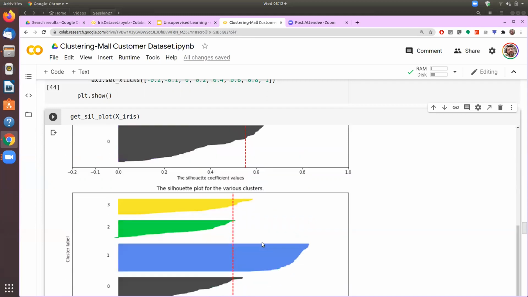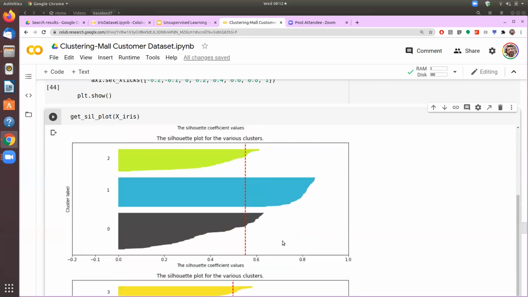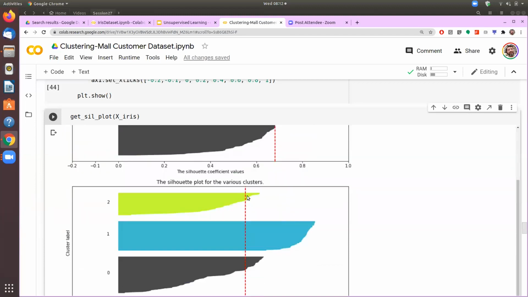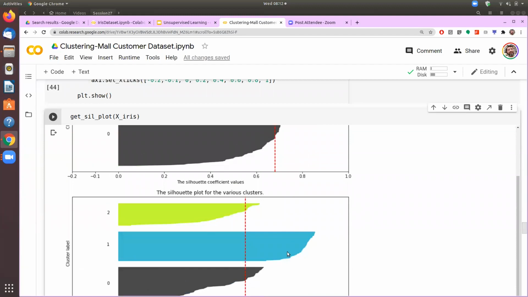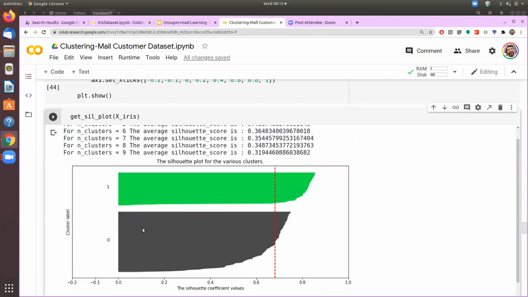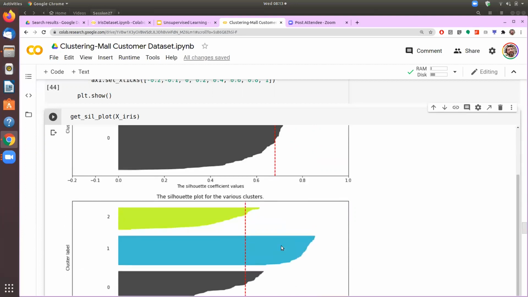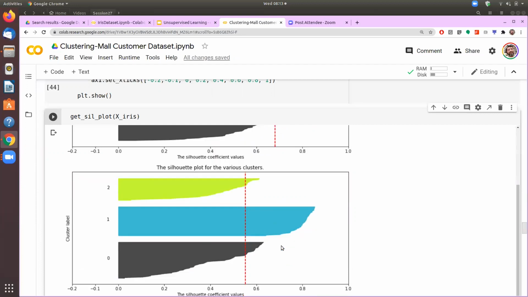So even after seeing the Silhouette score, 3 appears to be the best one. If you have to choose between 2 and 3, we'll go for the larger number. So here also we see that it is 3 different categories, although you could still argue that maybe 2 is also a good number, but the symmetricity here is that category 0 is almost double that of category 1. So on the visual inspection of the Silhouette score and the visual inspection of the inertia graph, we come to the conclusion that maybe dividing this data set into 3 different clusters would be the best.